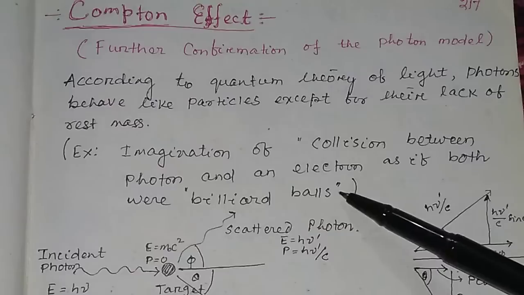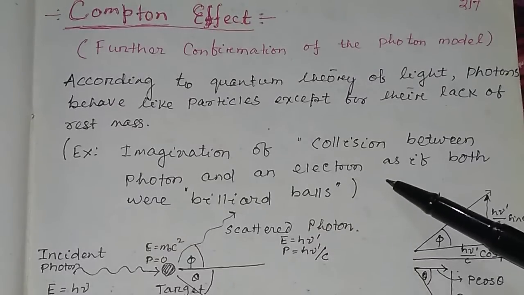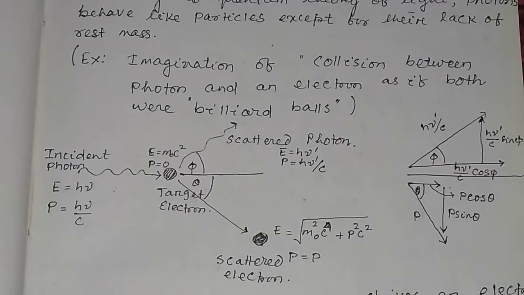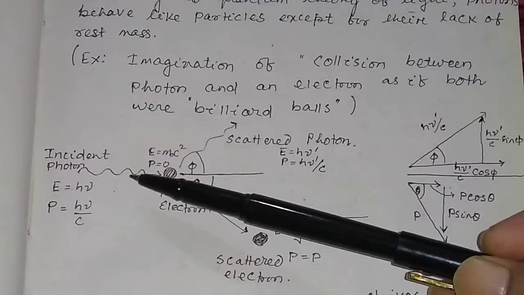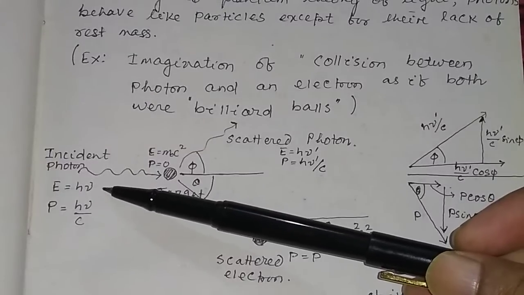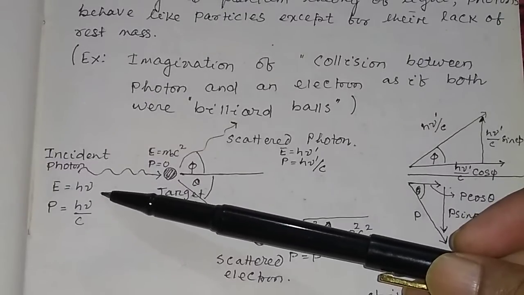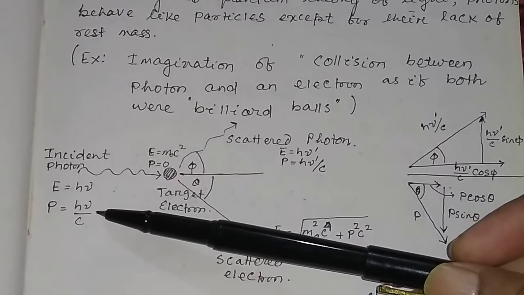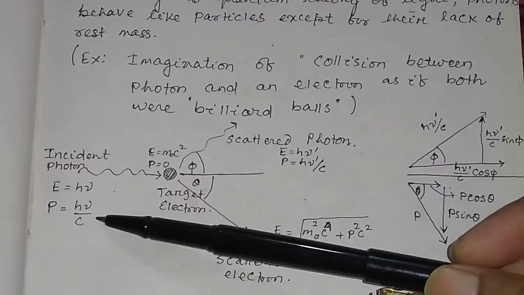Imagine the collision between a photon and an electron as if they were billiard balls. The collision is of billiard ball type. Suppose this is your incident photon. The energy of the incident photon is equal to h nu, where nu is the frequency and h is Planck's constant. The momentum of the photon is equal to h nu by c.